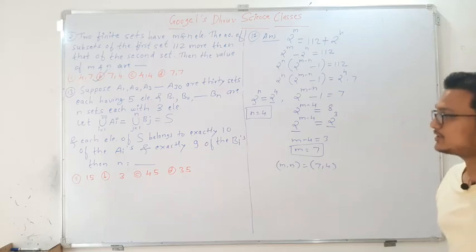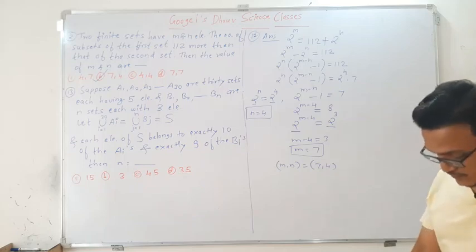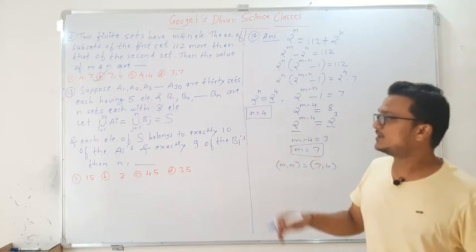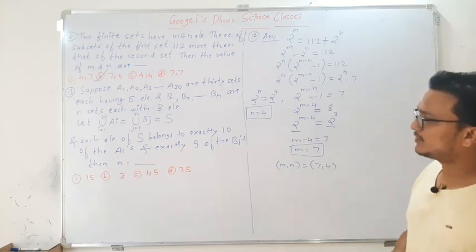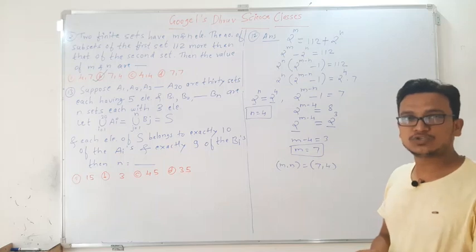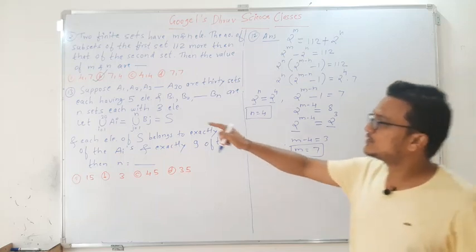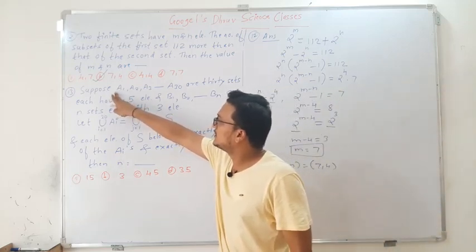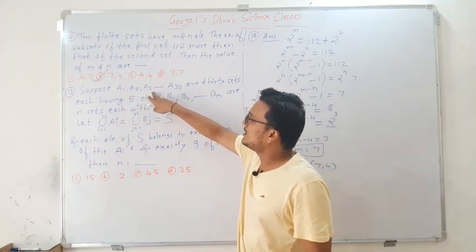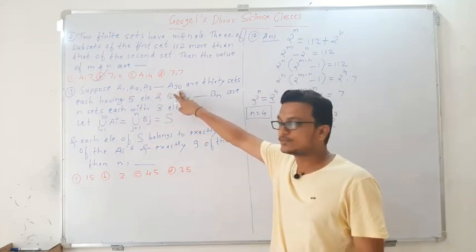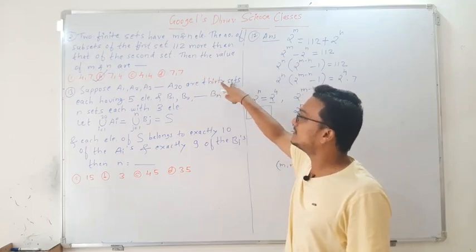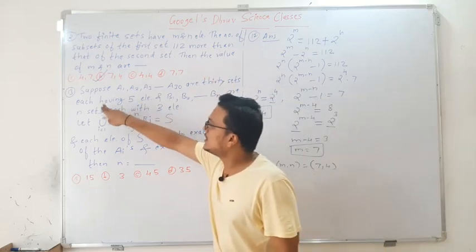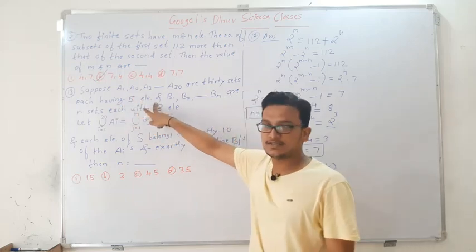What is question number 13 here? It is a very lengthy question, but don't bother about it, we will answer it very easily. The question is: suppose A1, A2, A3 and so on up to A30 are 30 sets, each having 5 elements.